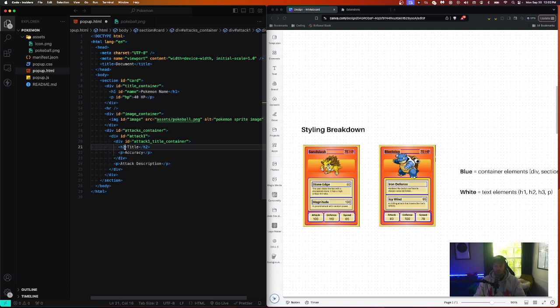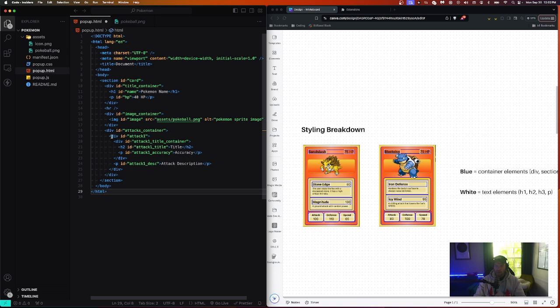And actually, let me add the IDs for all of these as well. So ID equals, and this is attack 1 underscore title. This one is going to be ID equals attack 1 underscore accuracy. Okay, all these titles should make sense. And then here, this is going to be ID equals attack, oops, got to put it inside the quotes, attack 1 underscore DESC, which stands for description.